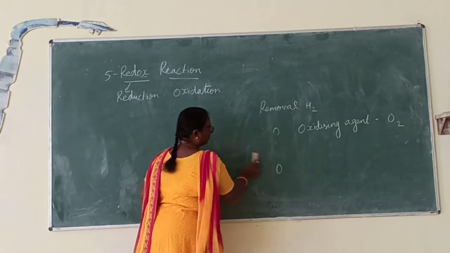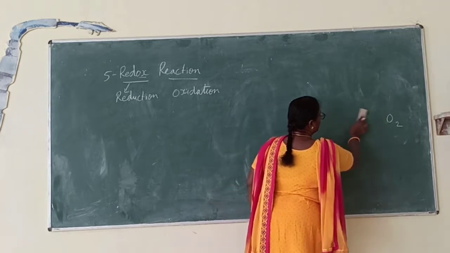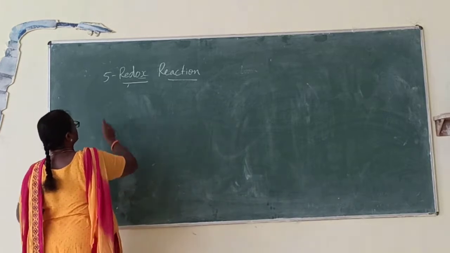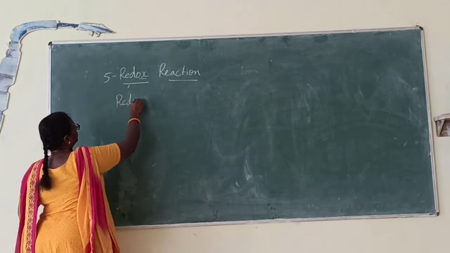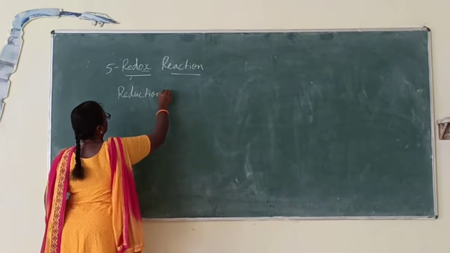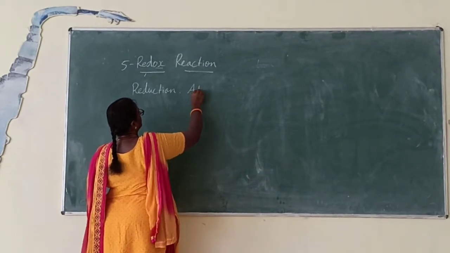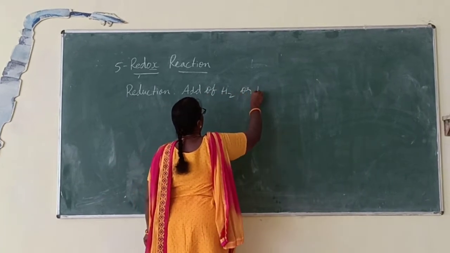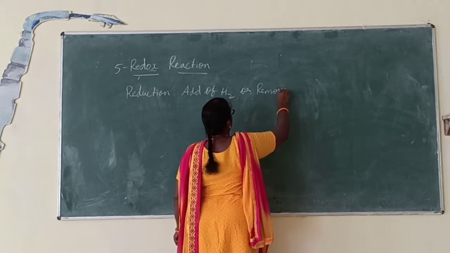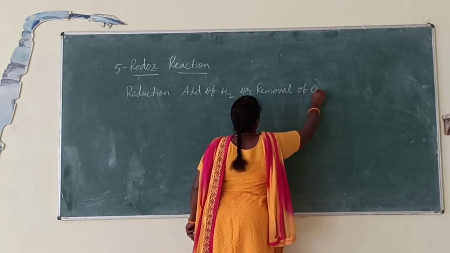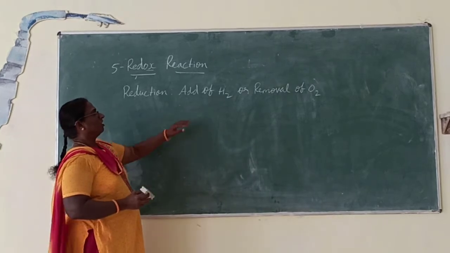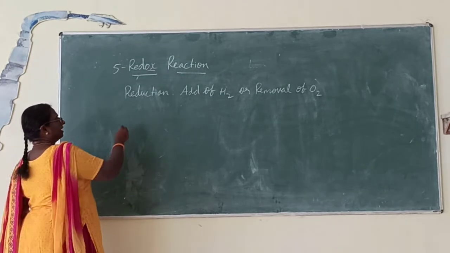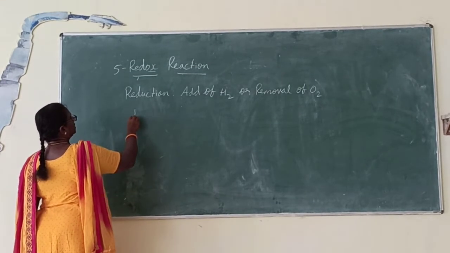Just opposite of oxidation reaction is reduction reaction. What do you mean by reduction reaction? Addition of hydrogen or removal of oxygen. If oxygen is removed or hydrogen is added, then it is called reduction reaction. Let us take this example.